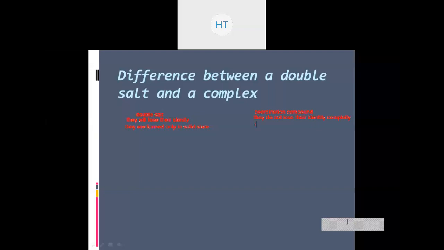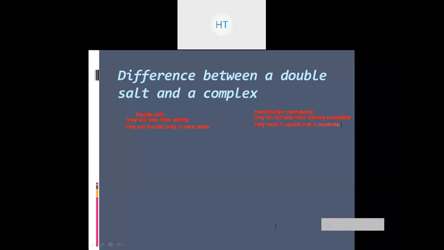They exist in solids and in solvents too, because they do not get completely dissociated. They exist both in the solid as well as the liquid state.